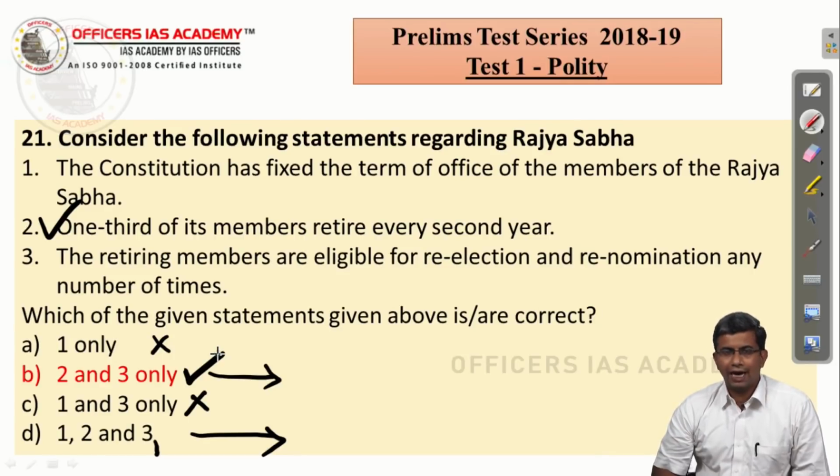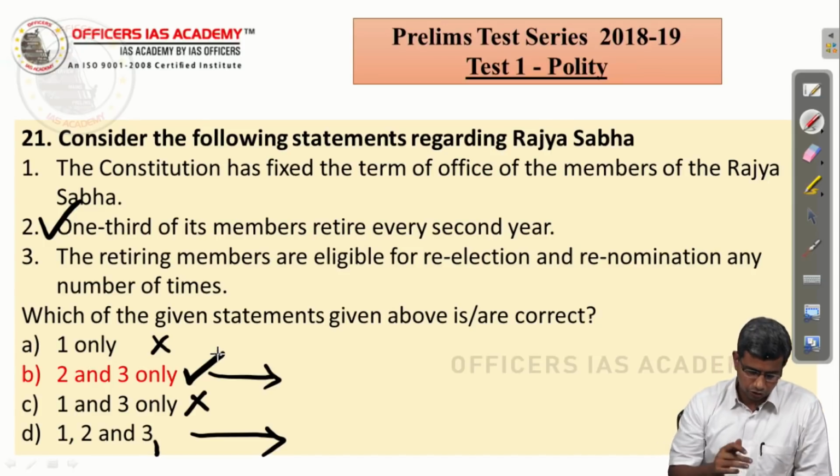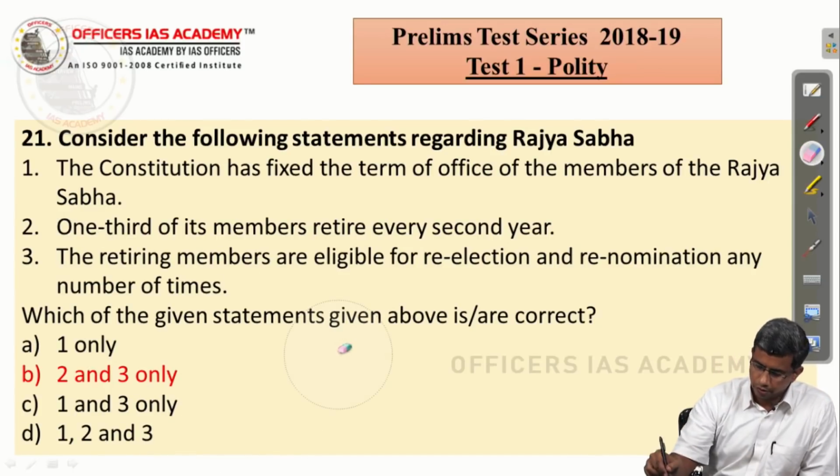So we have discussed that the 6-year membership period is not mentioned in the constitution, but the term of office being 6 years is mentioned in the Representation of People Act. So the correct answer is B, 2 and 3 only.